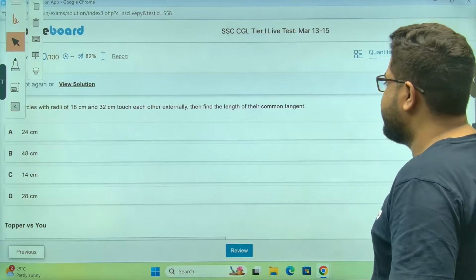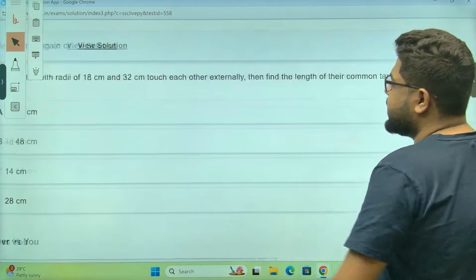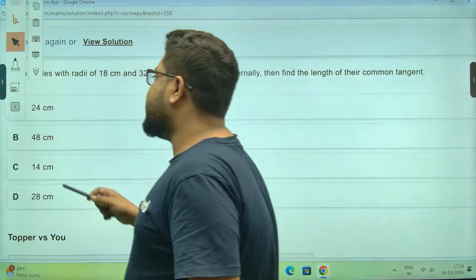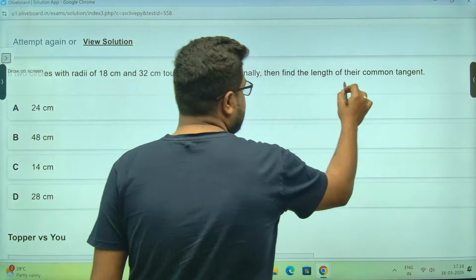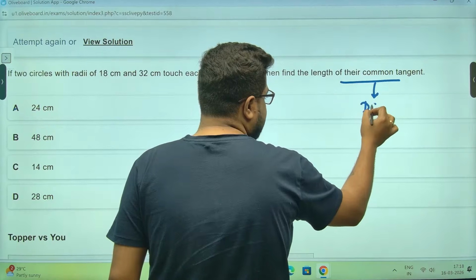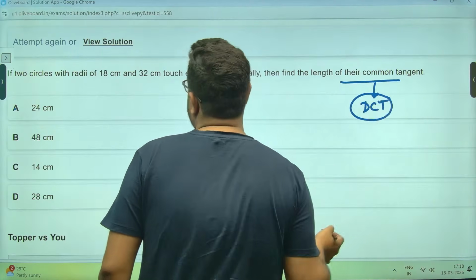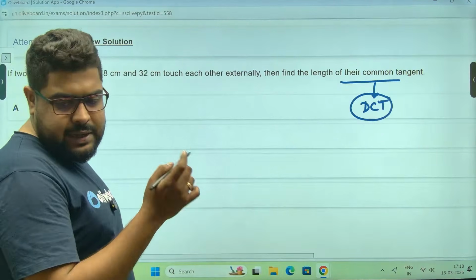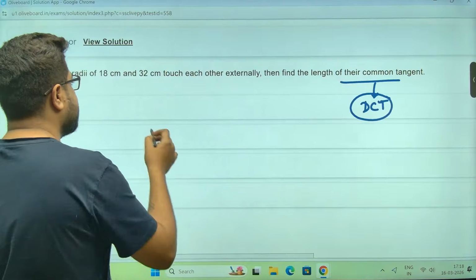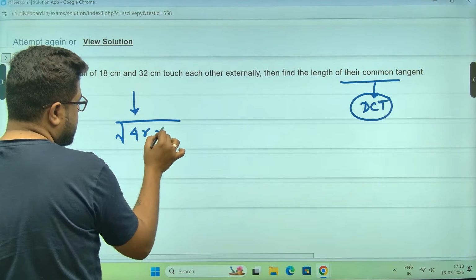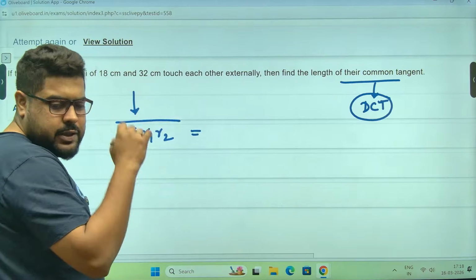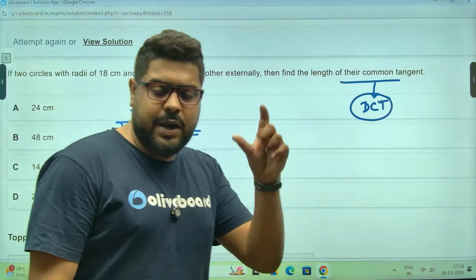Moving on. Two circles touching each other externally, find the length of the common tangent. Again, the common tangent here can only be the DCT, direct common tangent. The length of a TCT doesn't make any sense in this situation. This is root over 4 R1 R2. Again, I've shown you the proof. D becomes R1 plus R2.